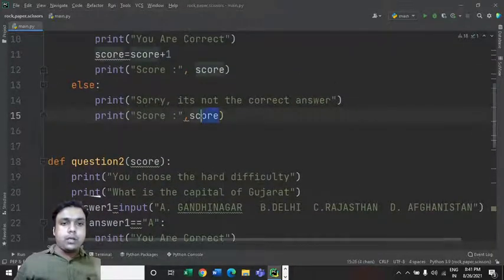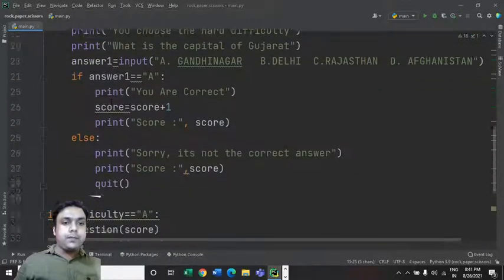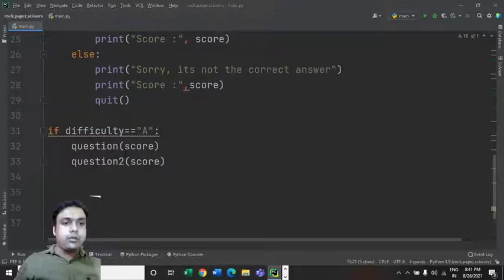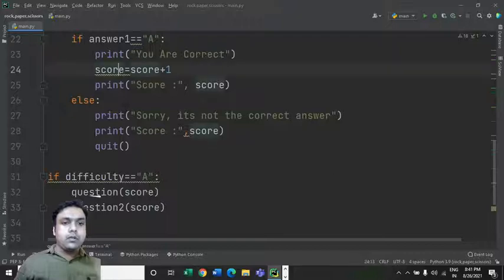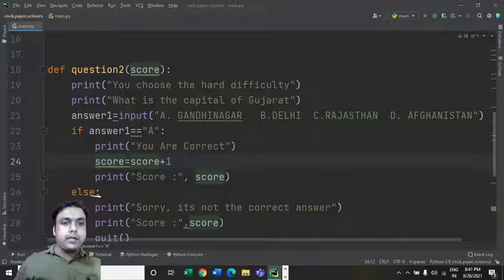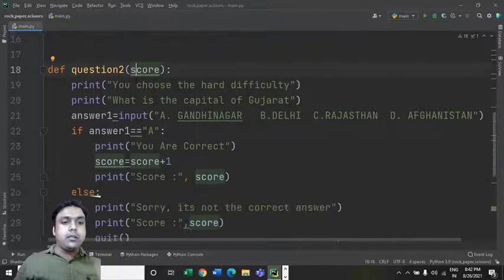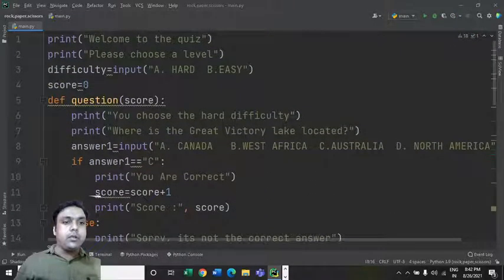So here the score's value is getting updated. Fine. And question score, this is fine. So the value of score is getting updated over here. Why is it not taking the updated value now? That's what we have to find out.